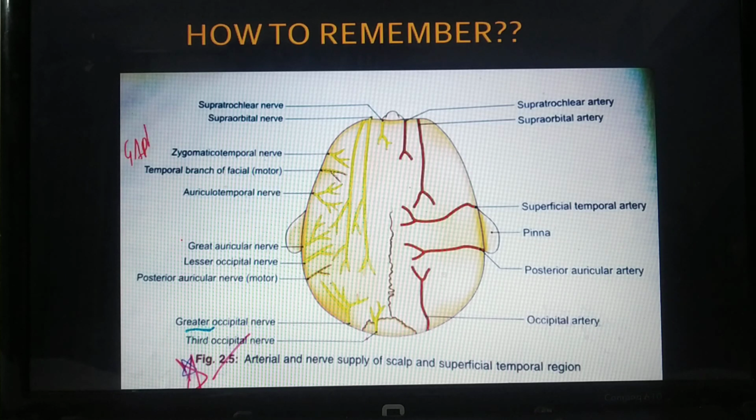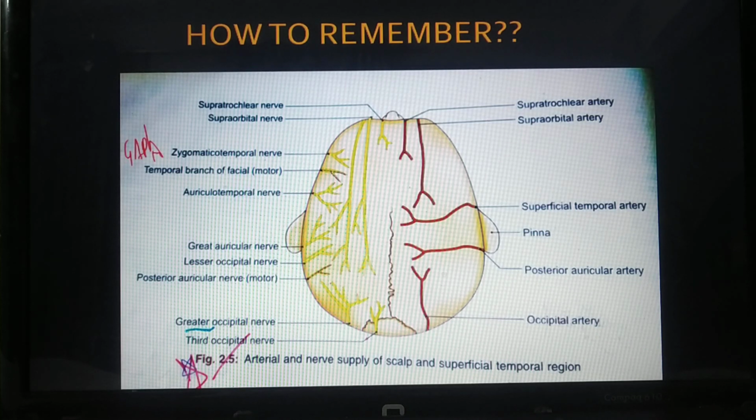Sorry for the handwriting. I remember greater auricular, then posterior auricular. So this is GAPA. Then LO3, that is lesser occipital and third occipital. So this is how I remember GAPA LO3.